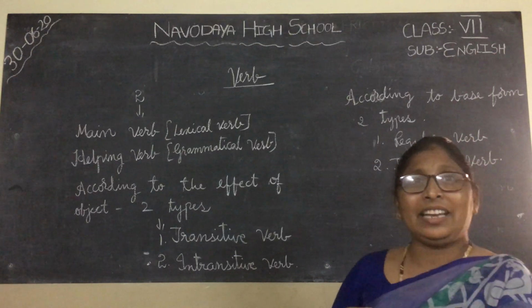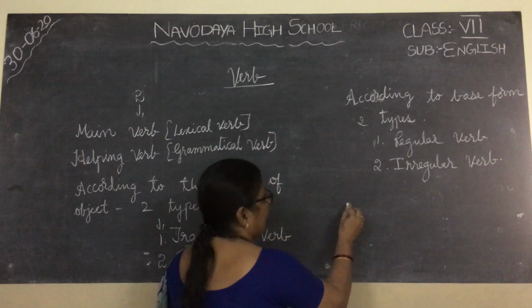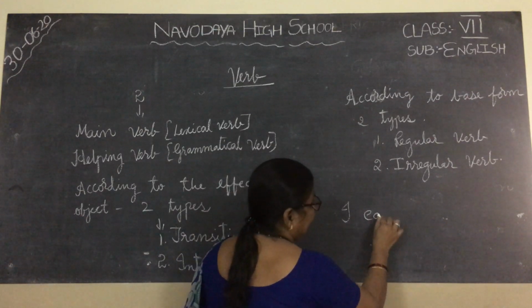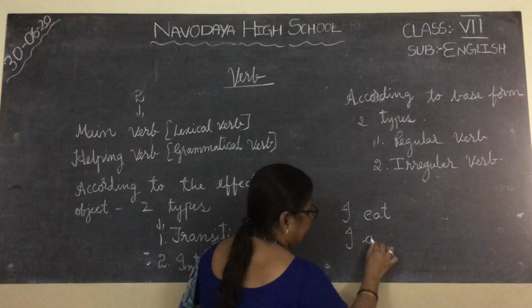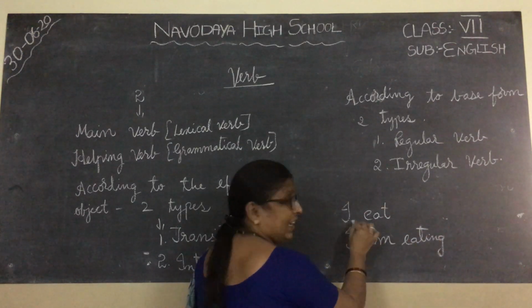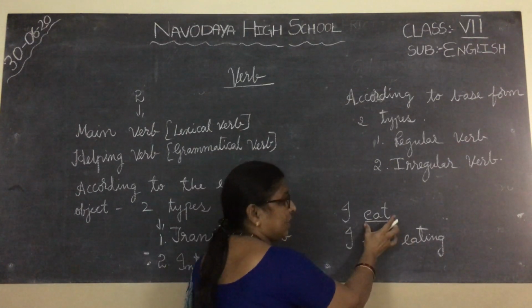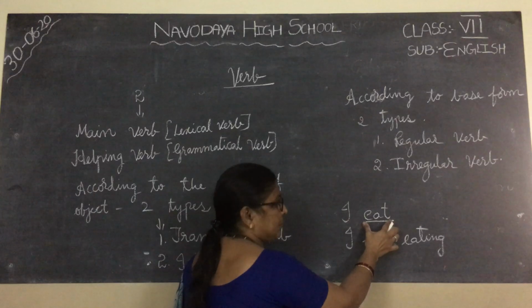And in I am eating, there are two verbs, am and eating. In I eat, eat is the only verb, and it says about the action. This is called the main verb.